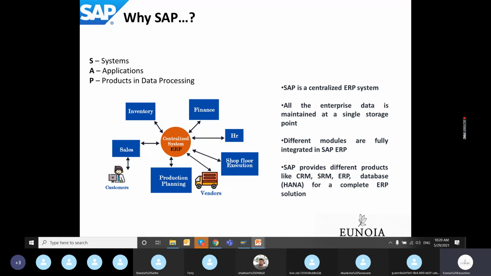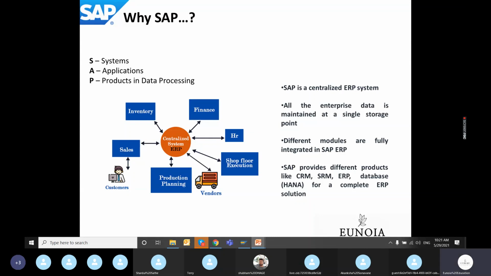So such type of architecture, if it is there, then it's called a decentralized ERP system. But SAP does not follow this architecture. It is a centralized ERP system. At real time, only one database is maintained for all the modules, finance module, inventory module. All the enterprise data is maintained at a single storage point. So that's the point we covered.